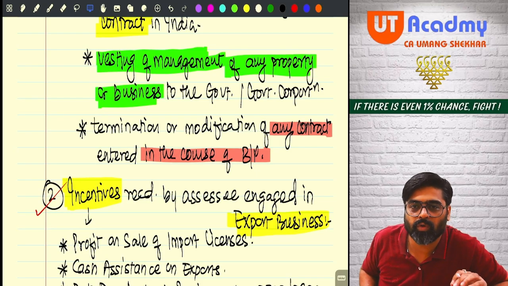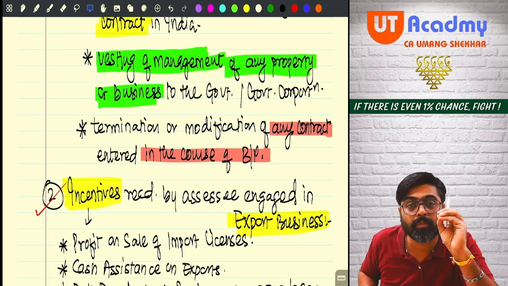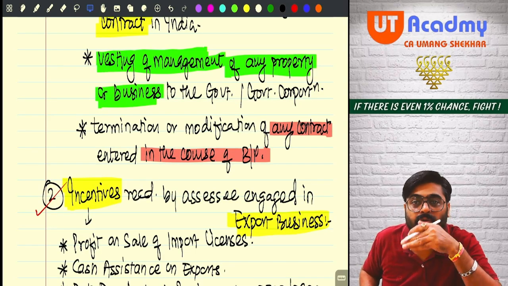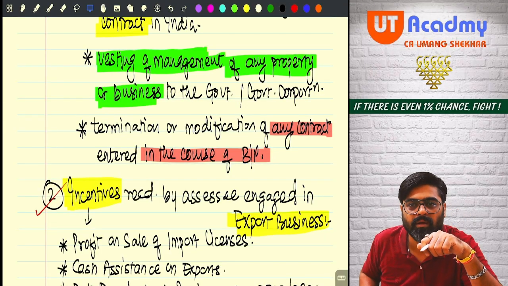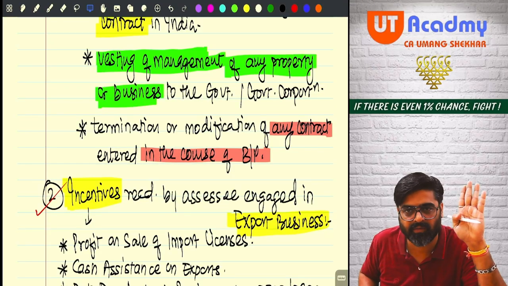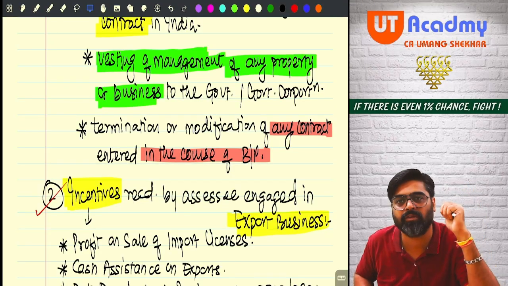You ask this point to any of your friends, tell them to explain this, they will not be able to explain. First of all, they will not even know that these types of incomes also exist under the PGBP head. Even if you ask your final CA friends, who have already cleared inter and gone into final, they will not know all these things.